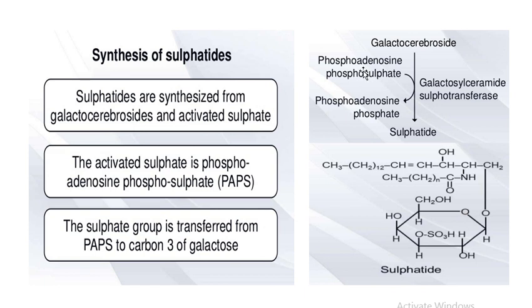This activated form of sulfate gives a sulfo group to the galactocerebroside, which gets attached to the third carbon of the galactose. We can see in this diagram that a sulfo group is attached to the third carbon of galactose. So this is the sulfatide.